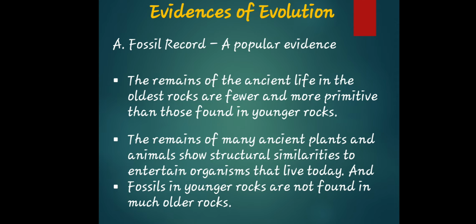The fossil record provides evidence that past life existed and how some living things change over a long period of time. That's why it's called evolving, allowing them to survive changing environments. So that is the answer to what the fossil record is and what information it provides. Meaning to say, the fossil record is very important because it serves as your evidence that past life existed and how some living things change over a long period of time. That is why it's called evolving. Each time, species and environment are evolving.